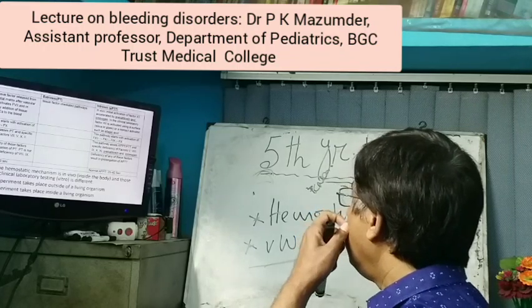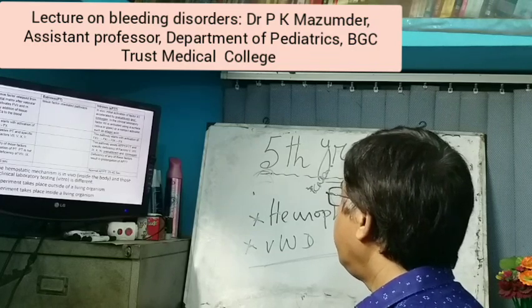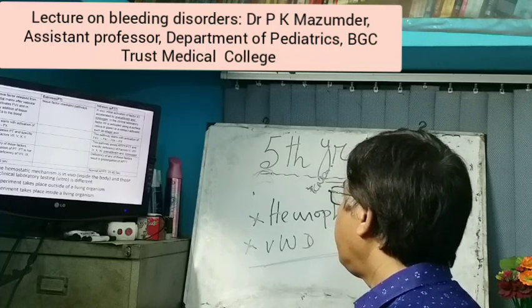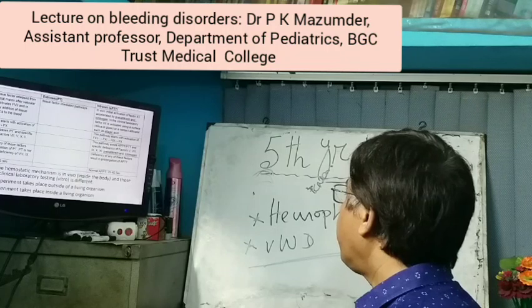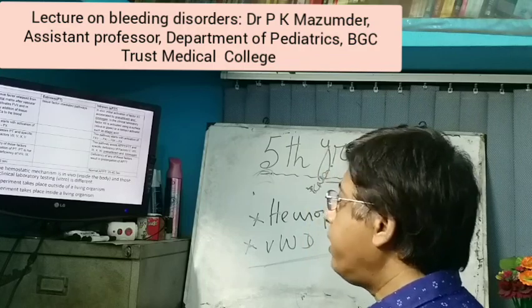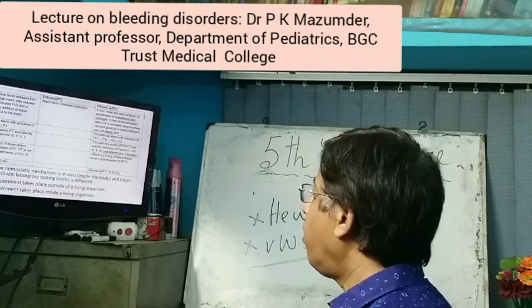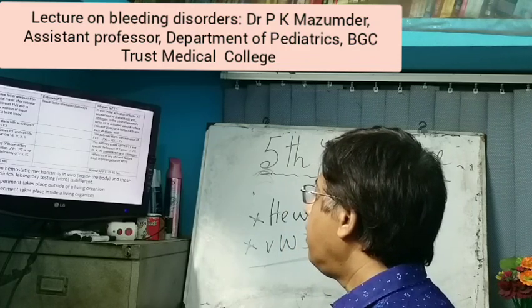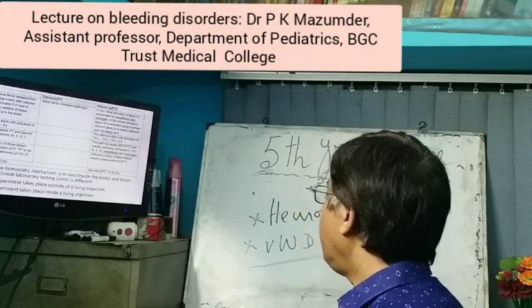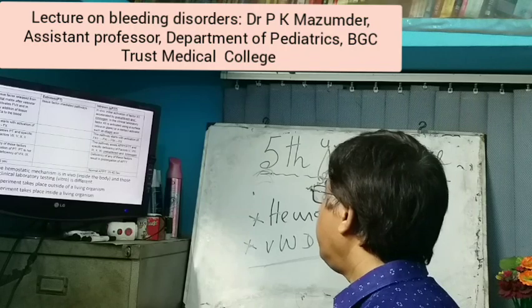It is APTT, or activated partial thromboplastin time. Specific deficiency of factors 5, 8, 9, 10 and 11, and deficiency of any of these factors results in prolongation of the APTT. Prothrombin time is not prolonged with deficiency of factor 8, factor 9, factor 11 and factor 12. Deficiency of any of these factors results in prolongation of activated partial thromboplastin time.